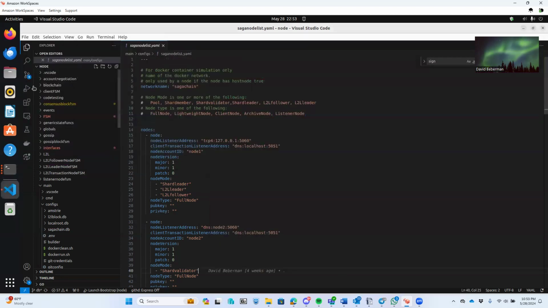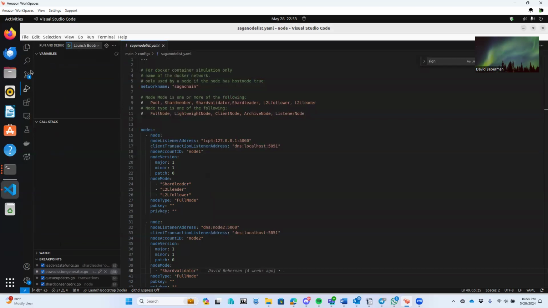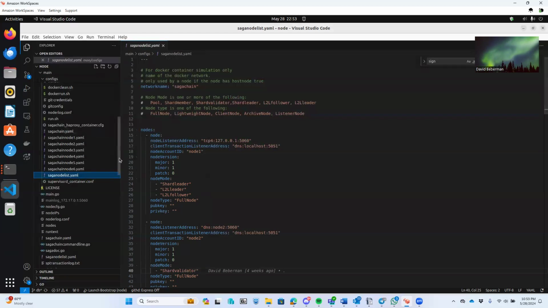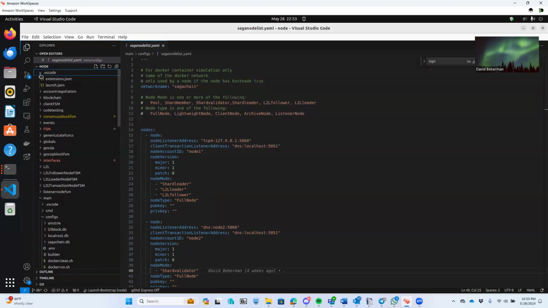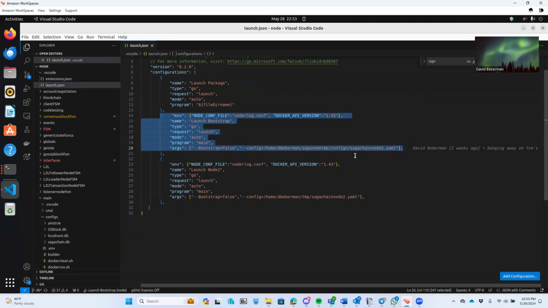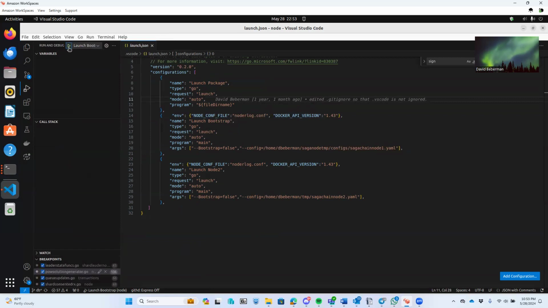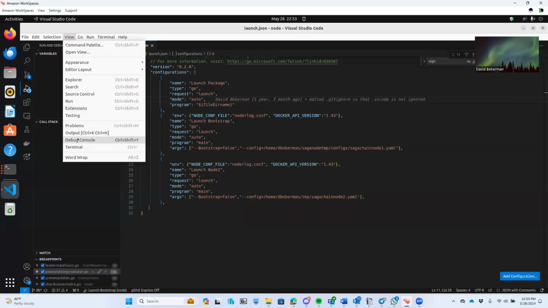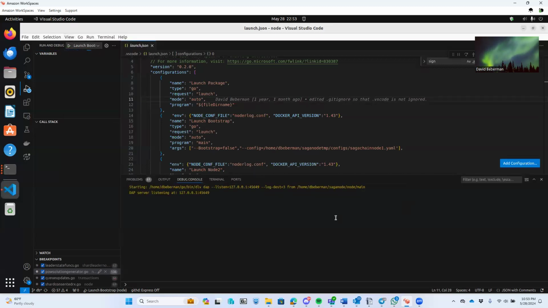I have a debug script. I should show that too. I'm debugging under VS Code, and my launch script for it is this one. Here I am giving the config for the YML file for this node. This is node 1. Then literally it just comes up and runs. Let me show you the debug for it.